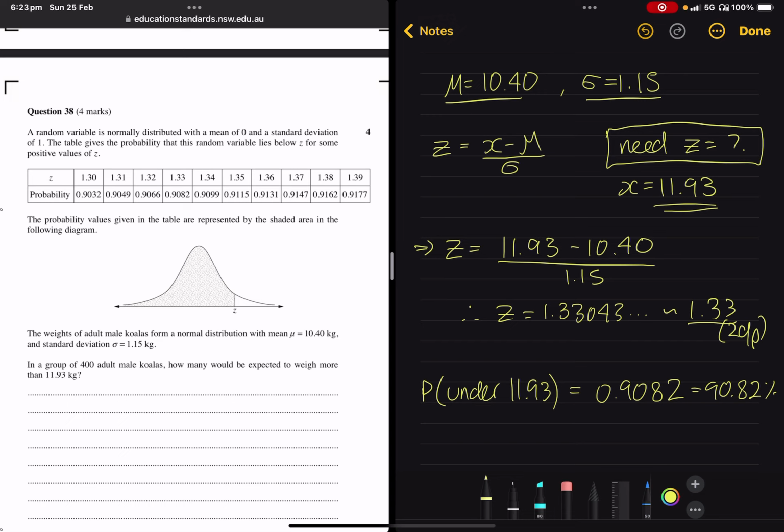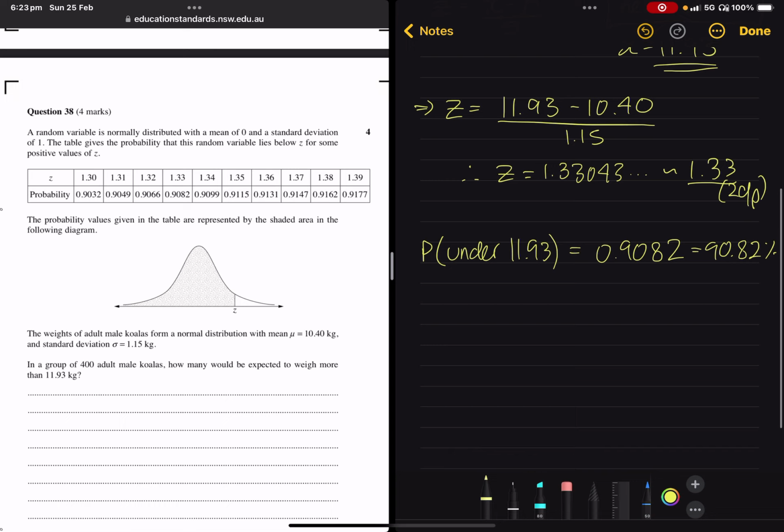So in a group of 400 adult male koalas, how many would be expected to weigh more than 11.93? Well, the probability that any one is less than that weight is 90.82%. Therefore, the probability that any one koala is more than 11.93 is going to be about 0.0918, 9.18%.